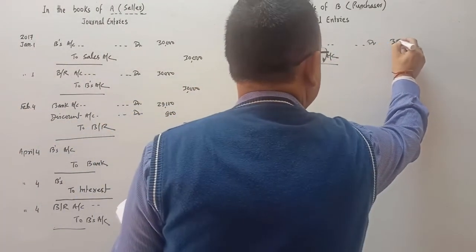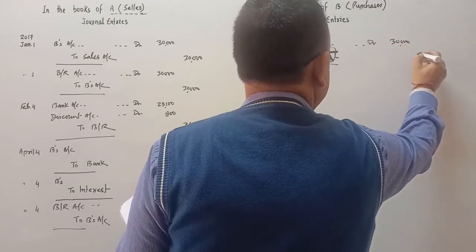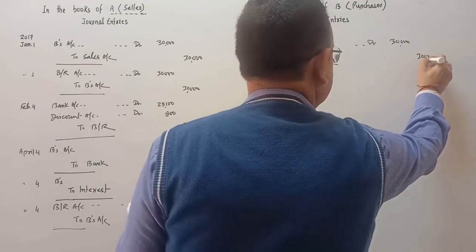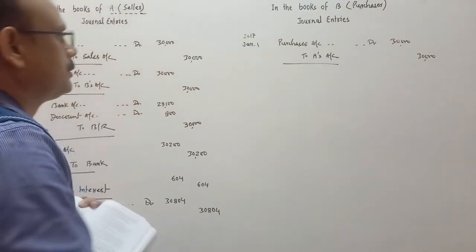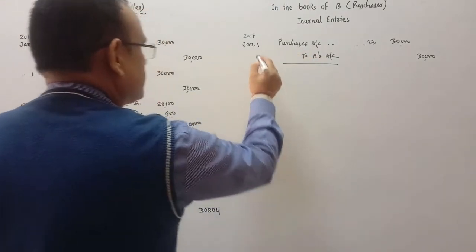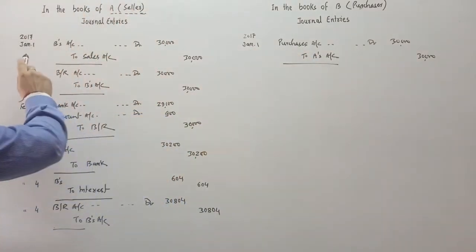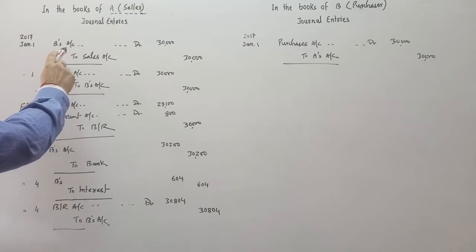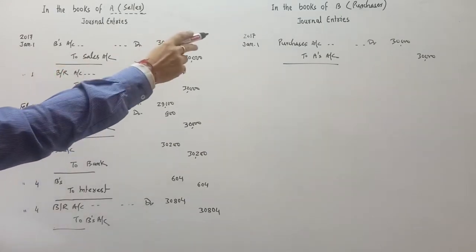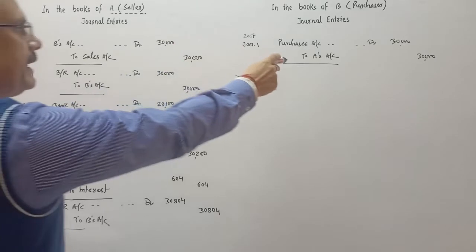Amount is 30,000. Is it clear? Amount is 30,000. So purchase account debit to A's account. This is the first entry on January 1st. The drawer has done B account debit to sales account. So the drawee will do purchase account debit to A's account.